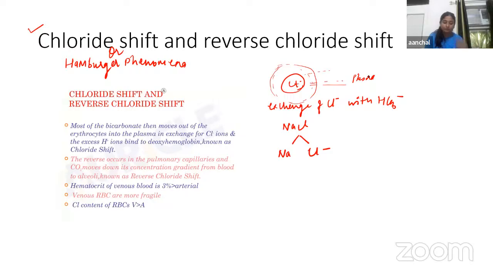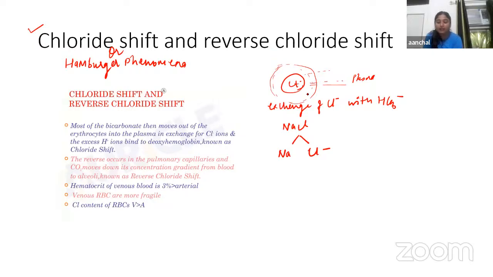Okay, now as we have learned, this is the phenomenon by which the chloride ions are moved back into the plasma from the RBC when blood reaches the alveoli of the lung. So it occurs in the lung and it helps in the elimination of CO2 from blood.